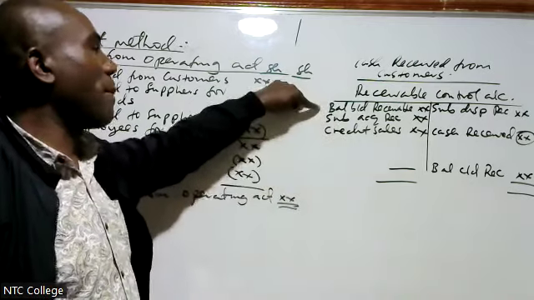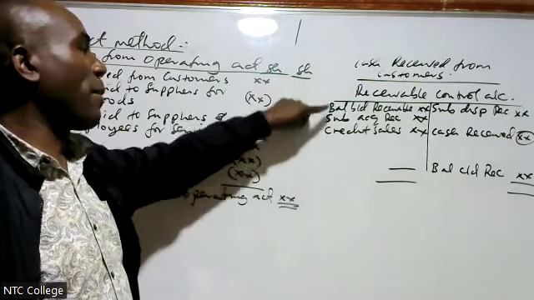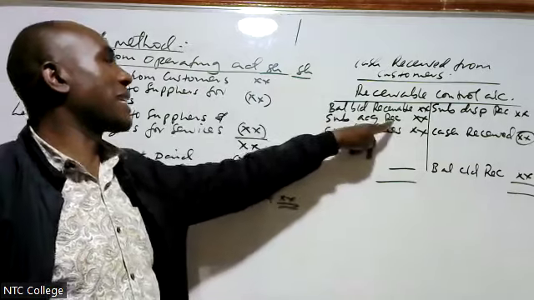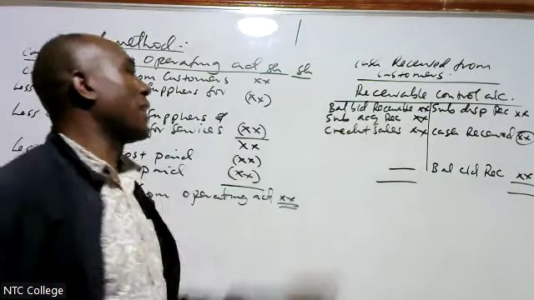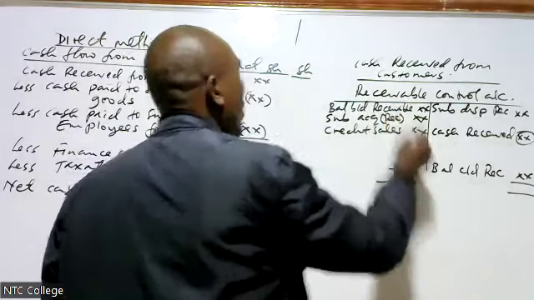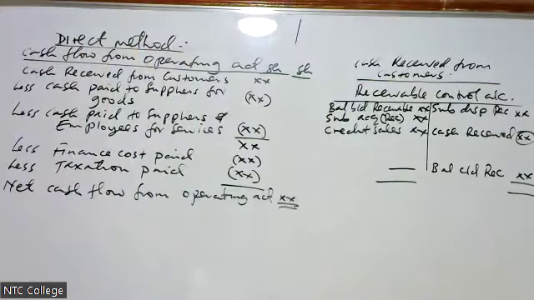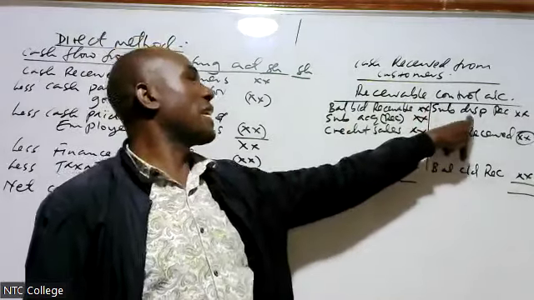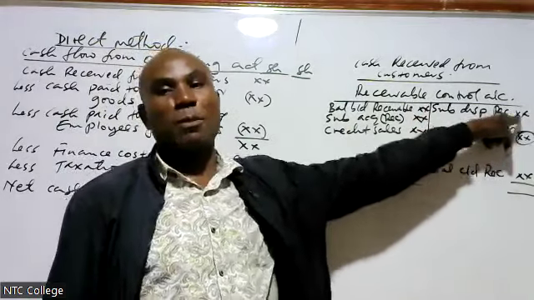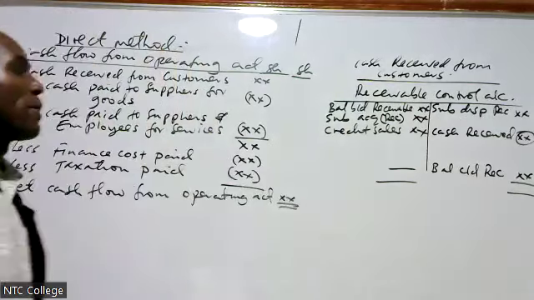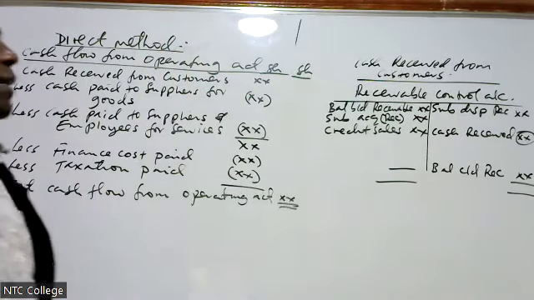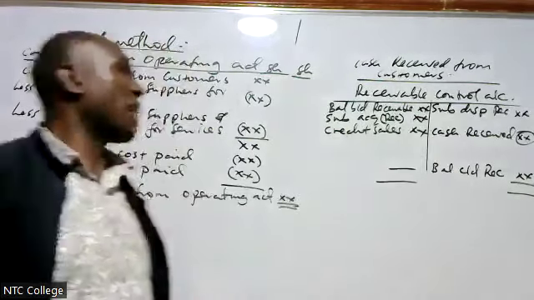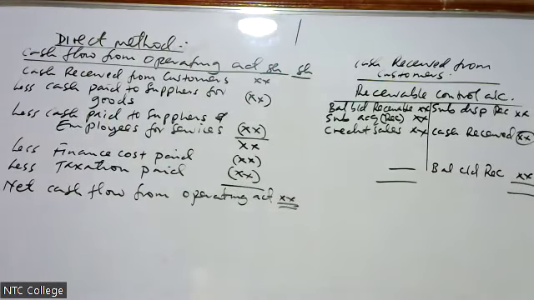This is the balance brought down, receivable. Subsidiary acquired, receivable. Then credit sales. This one is subsidiary disposed, receivable. Then the balancing figure here is the cash we received from customers.